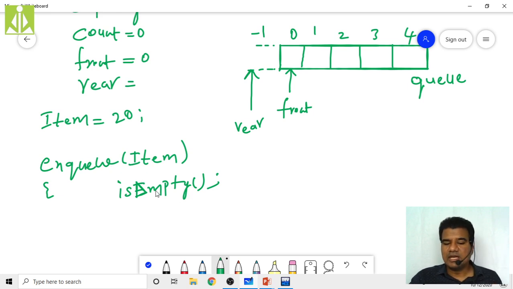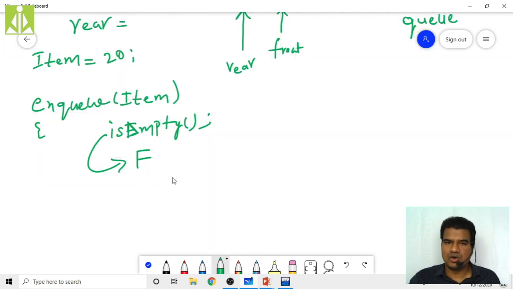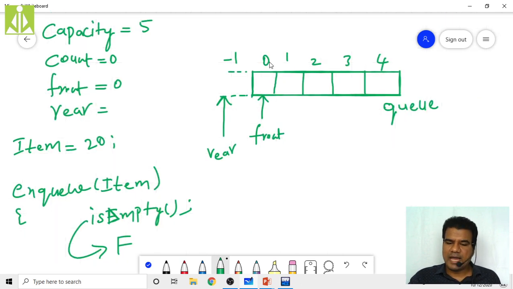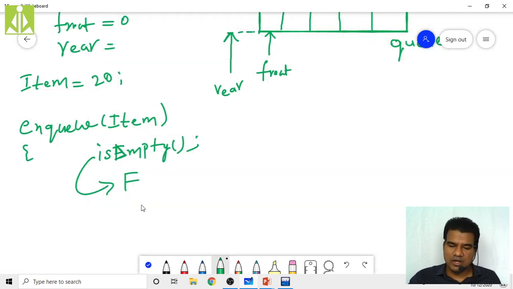So if isEmpty is returning false, false means my queue is not empty. Then what can I do? I can perform the push. I can perform the enqueue. We should not call push, I can perform the enqueue. So how can I perform it? First, because my item has to come over here, I have to increment the rear, and then I have to perform the enqueue. So that is how it will go.